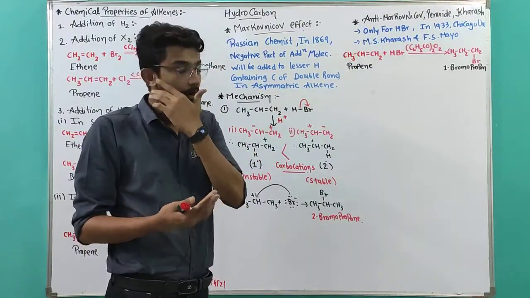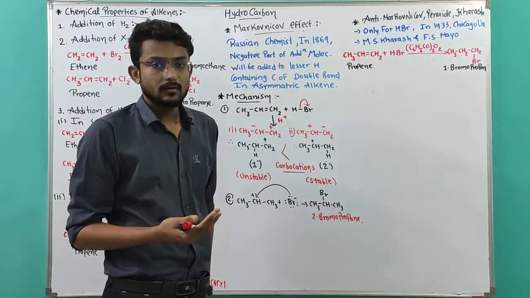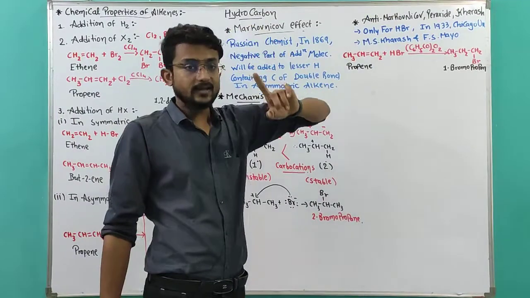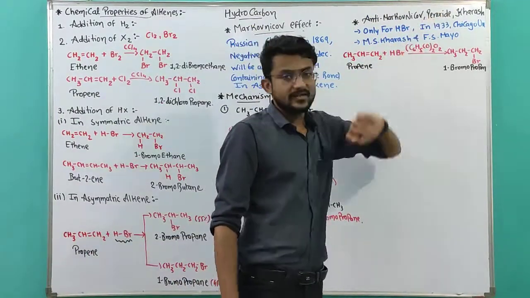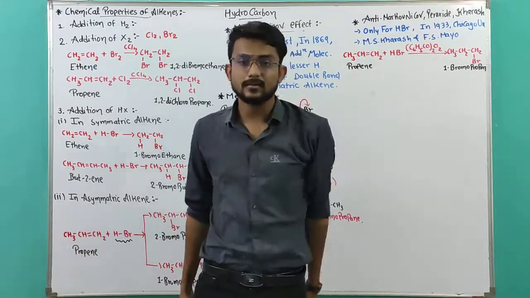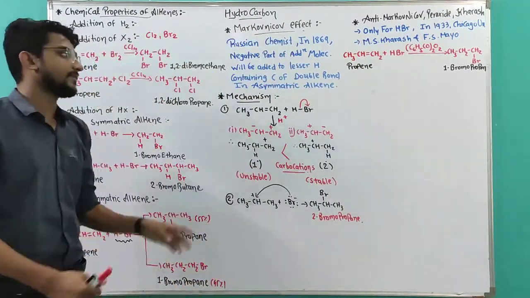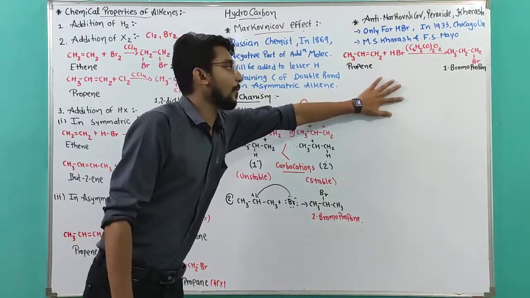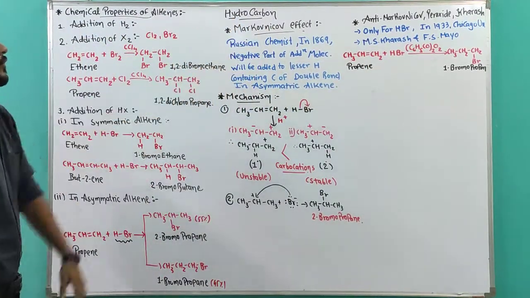How is it possible? They called it the anti-Markovnikov effect, or you can say the peroxide effect, or according to IUPAC, the Kharasch effect. So there are three particular names for this one. This is completely opposite of the Markovnikov rule.